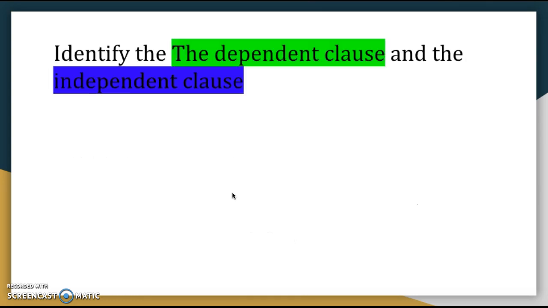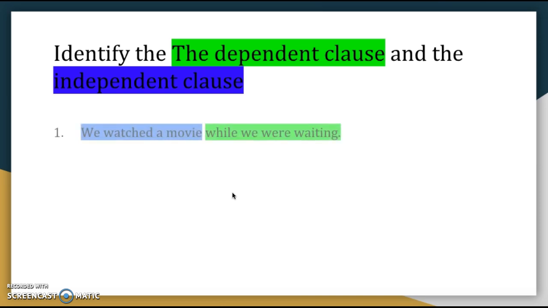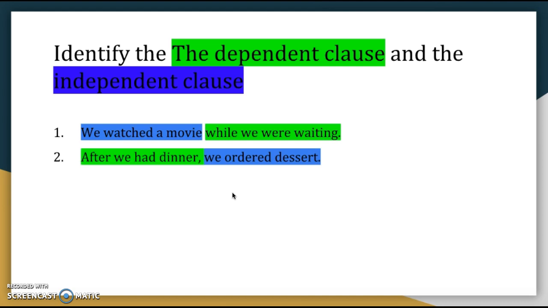So for your homework, you had to find independent clauses and dependent clauses in the sentence. Your homework asked you to underline the dependent and double underline the independent, but I actually can't do it on this video, so I had to use green and blue. So the first one, we watched a movie while we were waiting. After we had dinner, we ordered dessert. We can't stop until we finish. So these green parts are all of our dependent clauses that start with those subordinating conjunctions.